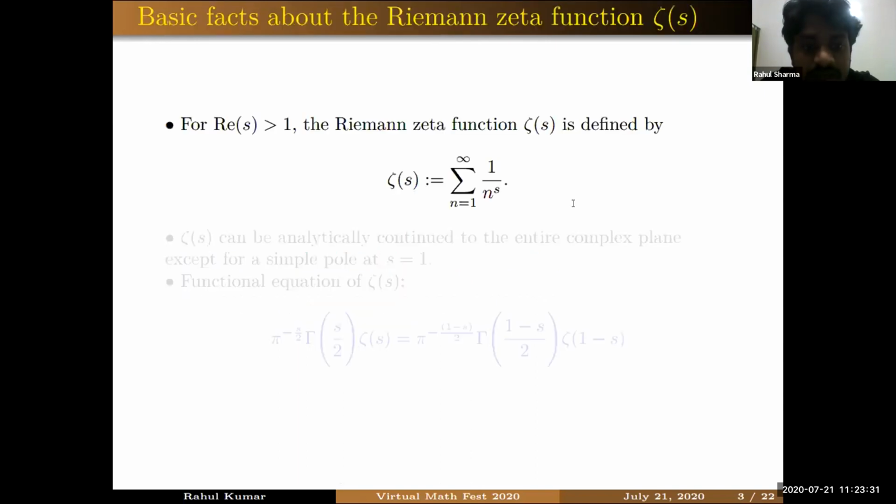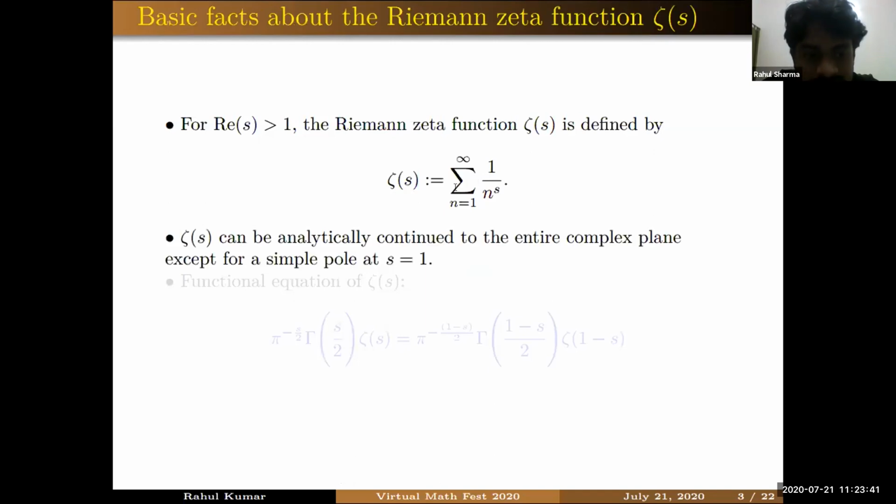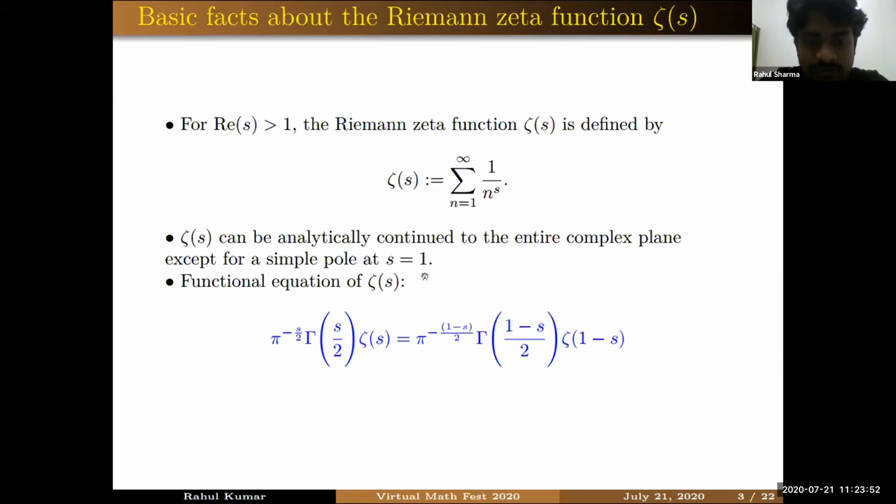So let us start with the definition of Riemann-Zeta function. As we know, it is initially defined by this infinite series in this right-half plane, where it defines an analytic function. And moreover, zeta function can be analytically continued to the entire complex plane except for a simple pole at s equal to 1. Riemann also gave the following beautiful functional equation for the Riemann-Zeta function, which relates the value of Riemann-Zeta function at s and at 1 minus s. You can observe that s is just going to 1 minus s.